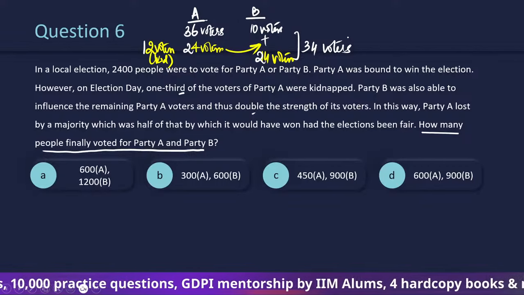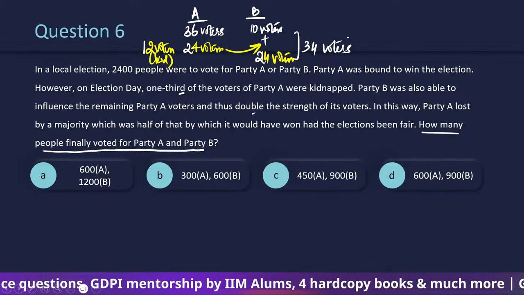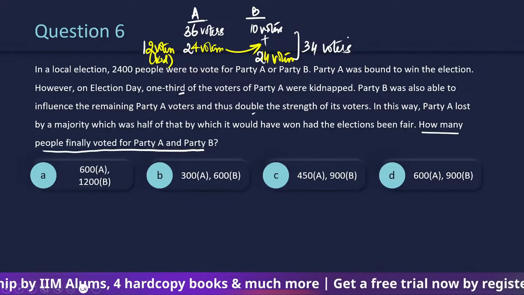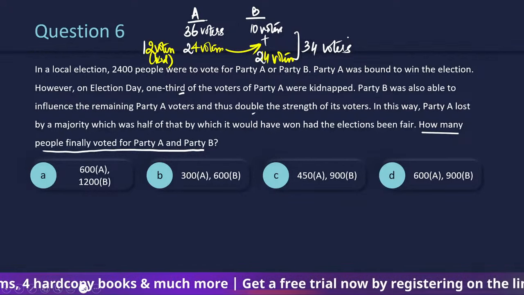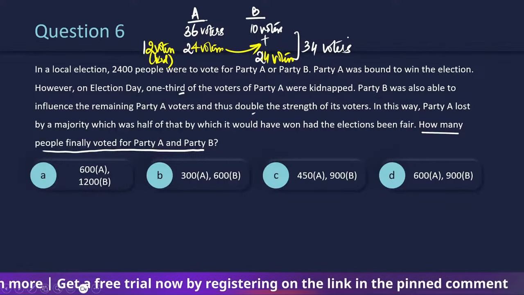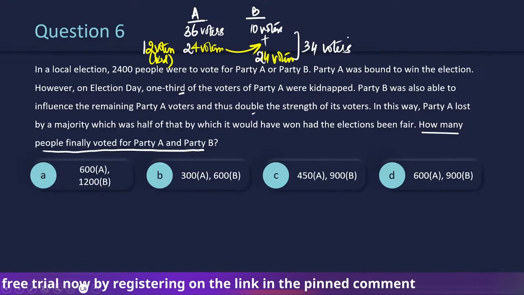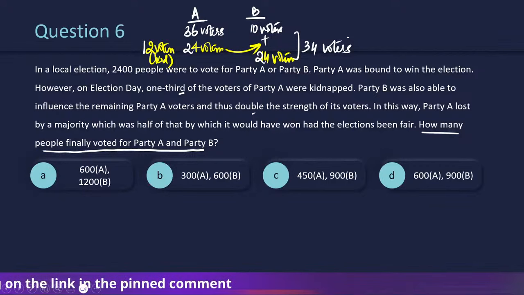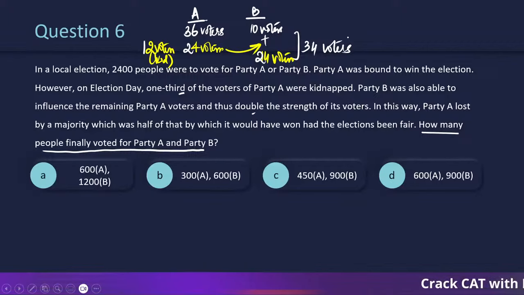Right? But the thing is कि अगर सारे उधर चले गए तो A को वोट तो किसी ने नहीं करा. So party A loses by 34 votes, right? Because A did not get a single vote, B received all the 34 votes. And initially A was supposed to win by 36 minus 10, which is 26 votes, right? ये double का ratio, as in they're in the ratio 2:1. Fine, if we have understood this, let's go vice versa. Let's start with the first option.